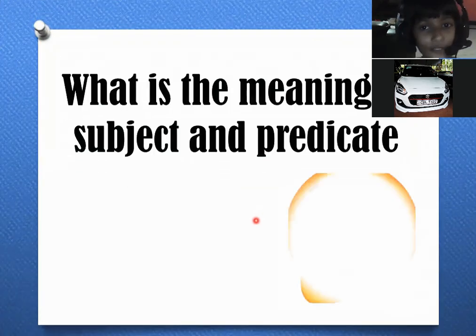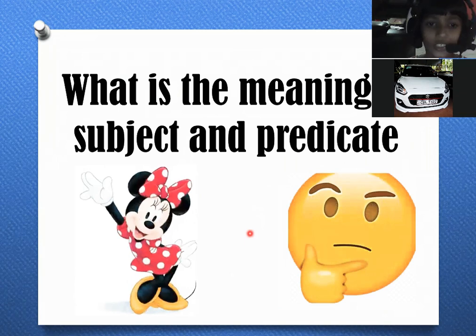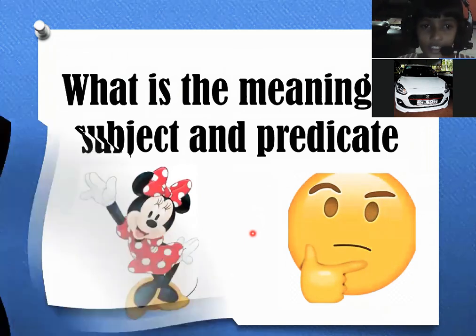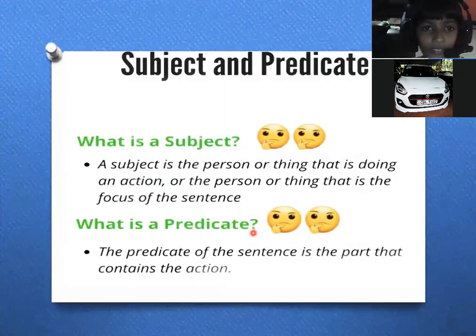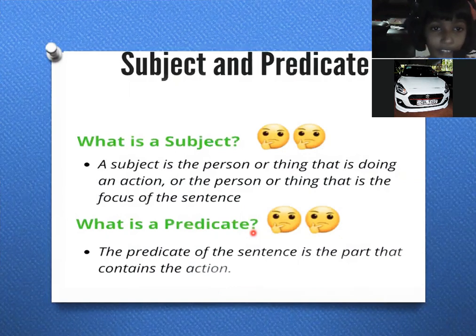What is the meaning of subject and predicate? So let's see the answer. What is a subject? A subject is a person or a thing.